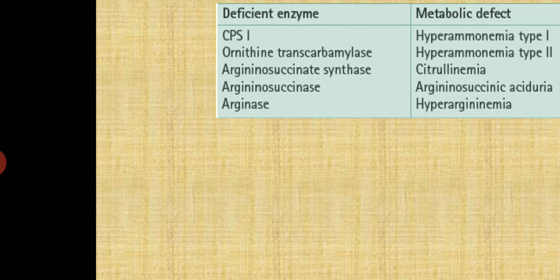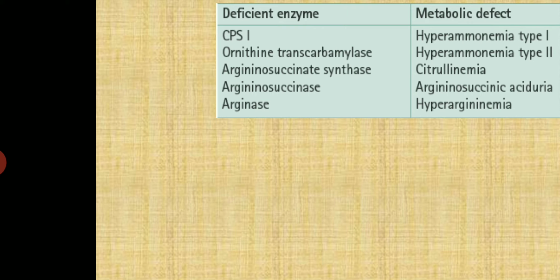And lastly, most important is hyperargininemia. It is due to deficiency of the enzyme arginase. It causes ammonia intoxication. Plasma and CSF show elevated levels of arginine. Urine shows a pattern resembling that of lysine cystinuria. What is lysine cystinuria? Excretion of lysine, cysteine, ornithine and arginine in urine. So these are all about inborn errors of urea cycle metabolism.